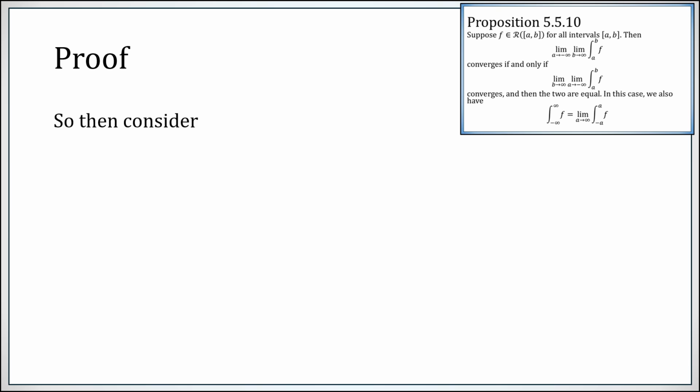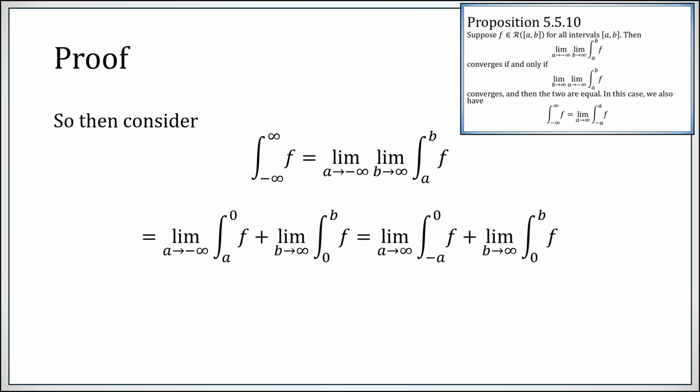So now let's get on to the last claim. We have the integral from minus infinity to infinity. By definition, it's written in this order of limits. Using the same tricks as in the previous proof, this integral from a to b, we're going to split up as the integral from a to 0 plus the integral from 0 to b. The first part only has to interact with this limit, and the second part only has to interact with this one.